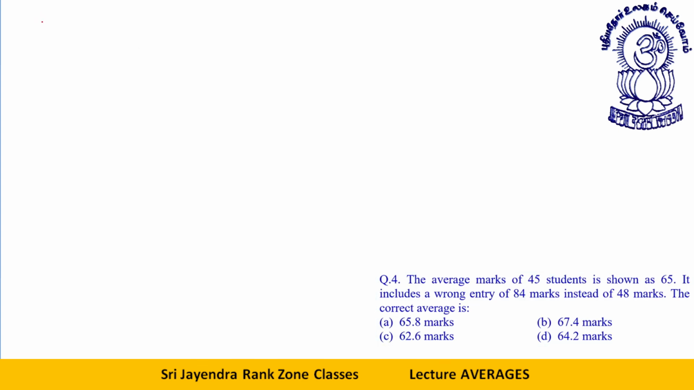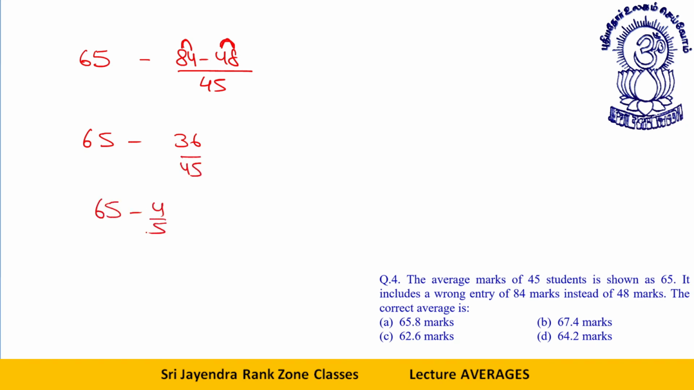The average marks of 45 students is shown as 65. This is the average. It includes a wrong entry 84 instead of 48. Minus 84 minus 48 divided by 45. See, the difference of these two terms is 4. Its reverse is also, the difference will be 4. So this difference will always be 4 into 9. The difference between these two numbers will be 4 into 9 divided by 45. This is your average. Okay, option number D.